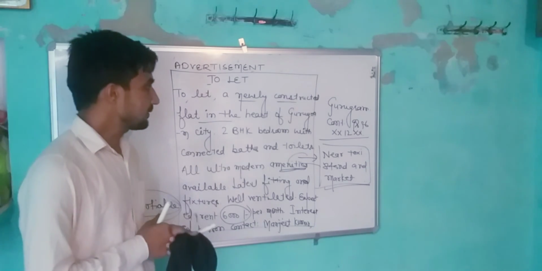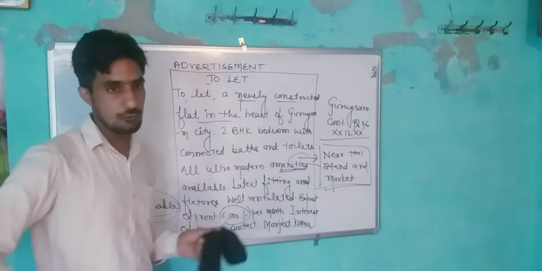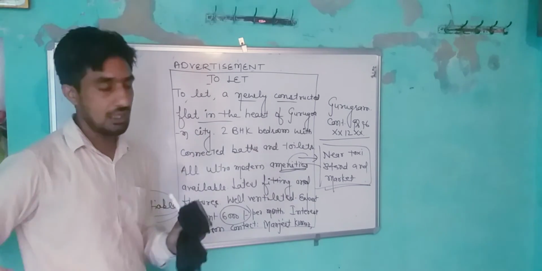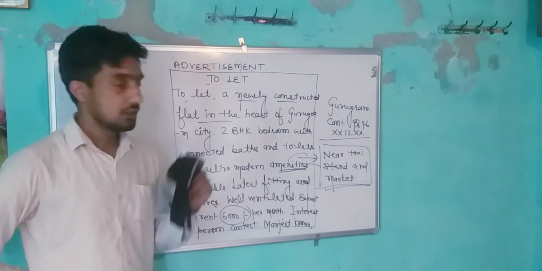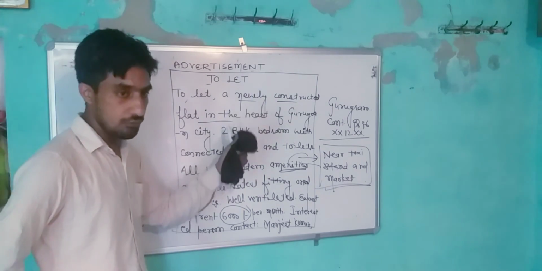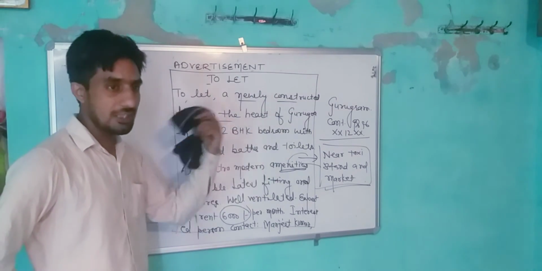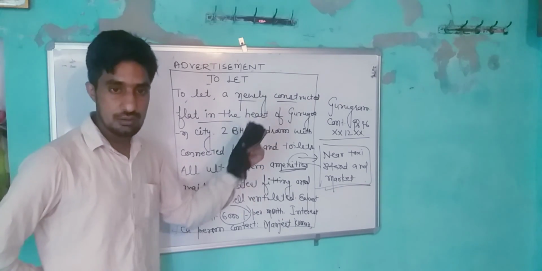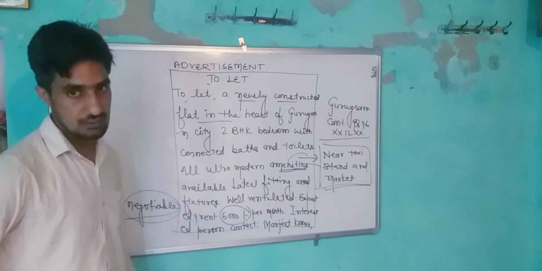In the next class, we will discuss for rent. If you want any house or flat on rent, you give the title of for rent, and in this you give what you want, what type of things, and what type of facilities are required. You give the description, all like in to let.